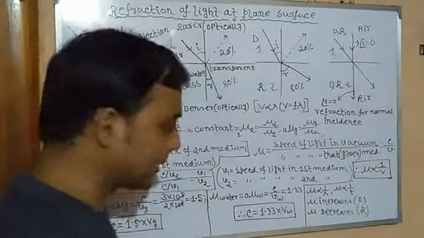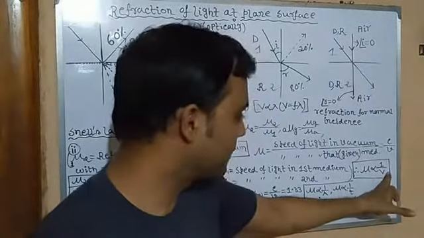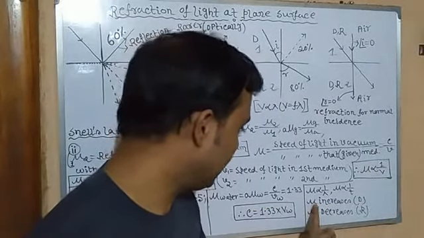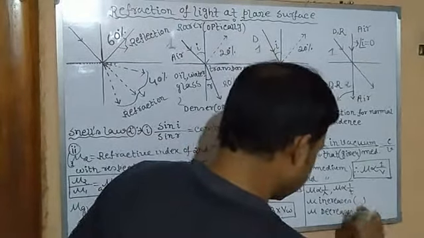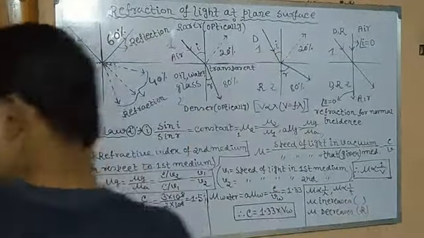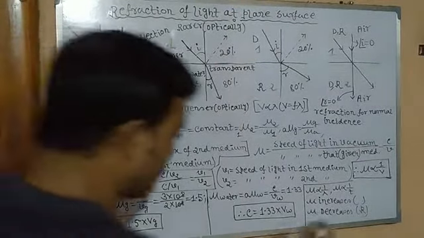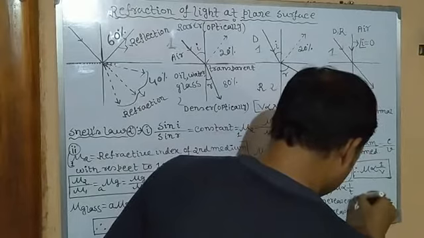Why? One thing we have learned: if velocity increases, mu is less.